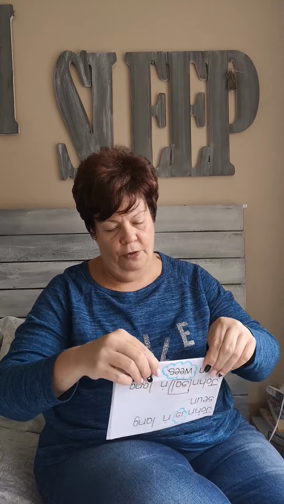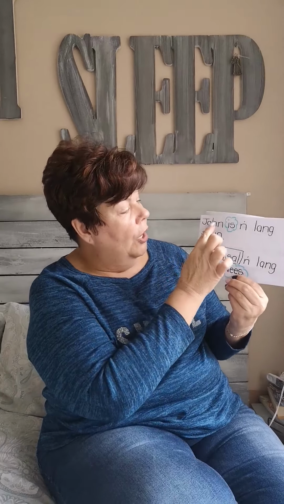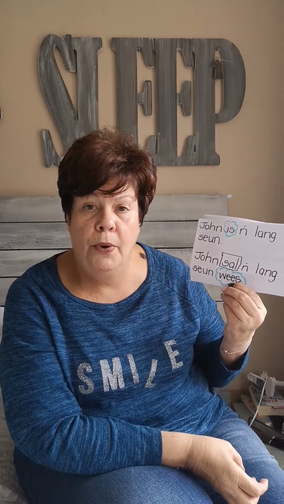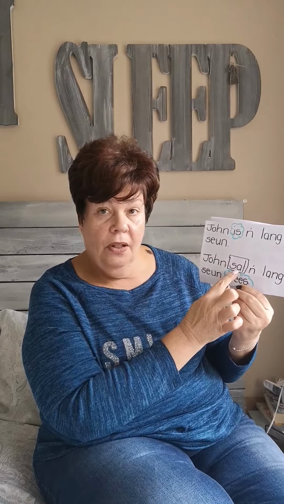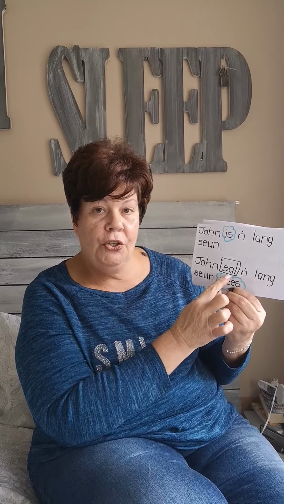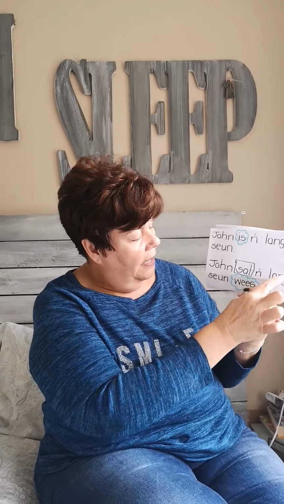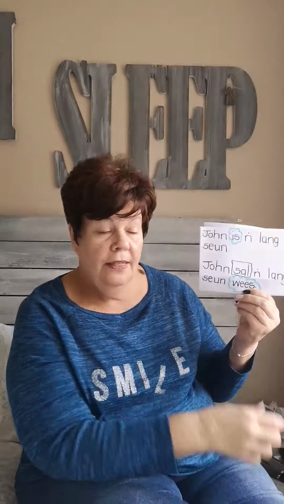Let's see if I have another example. Wow, I have another example here. Let me just fold the paper so we can do one thing at a time. Right, John is 'n lang seun. John is a tall boy. So, in the place of is, I put sal. Is goes to the end of the sentence, changing to wees. So, John is 'n lang seun. John sal 'n lang seun wees. Alright, you got that? Good.